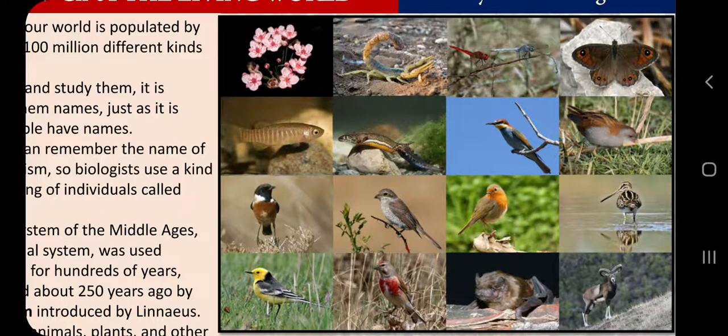It seems impossible to have generalized ideas of living organisms. So if we want to study these living organisms in our biology curriculum, how can we study? If you want to study these organisms one by one, one lifetime will not be sufficient.